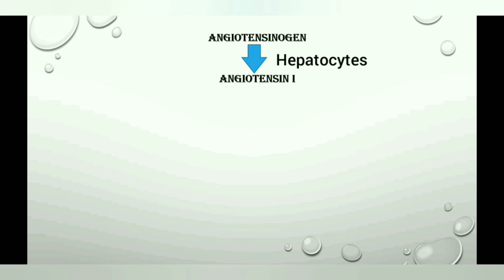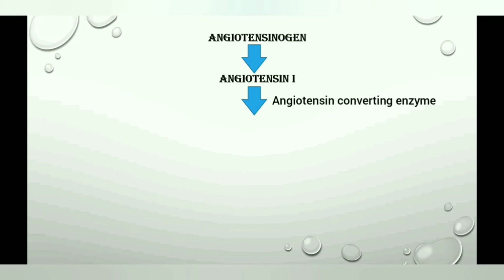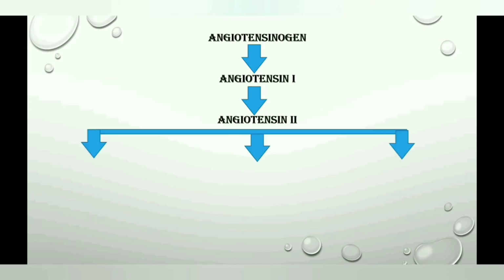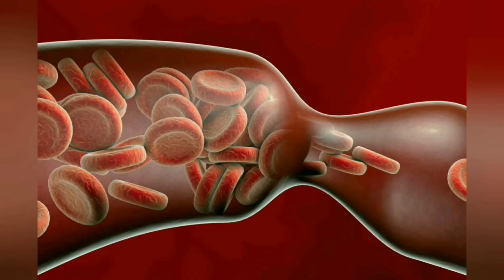Now, angiotensin converting enzyme modifies angiotensin 1 to angiotensin 2, which is the active form of hormone. That means angiotensin 1 is inactive, whereas angiotensin 2 is active. Angiotensin 2 has triple function. First, it constricts arterioles in kidney, thereby increasing blood pressure. That means it leads to vasoconstriction.